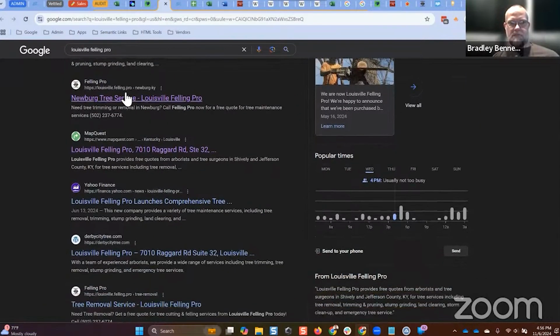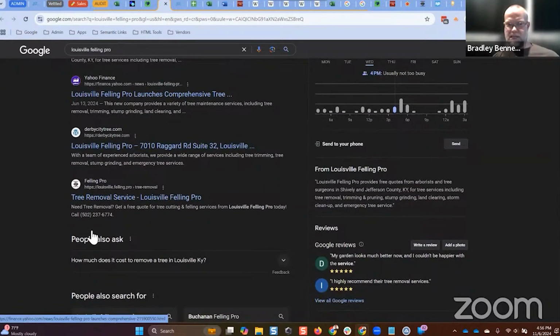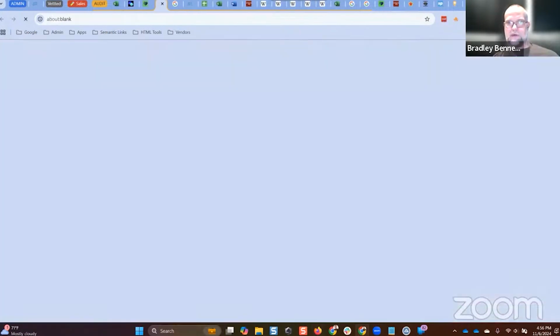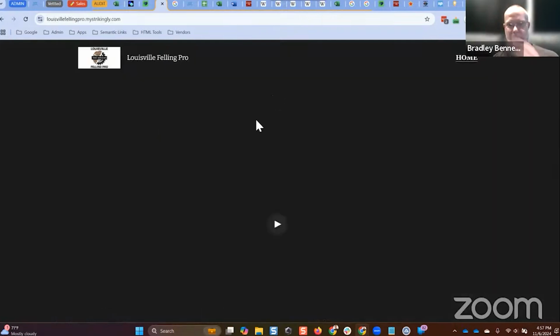Here is the main website. MapQuest, Yahoo Finance, one of the press releases. Derby City Tree, that's a Brandjacker site. Another main website URL. Go look at page 2. What is page 2? Strikingly, that's one of the Web 2.0 assets. By the way, look at it, open it up. I'm going to have to go back and click page 2 again.